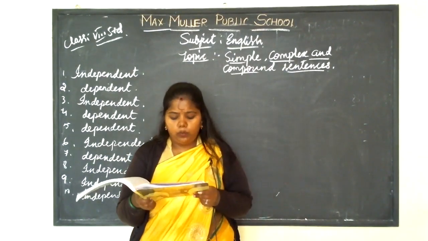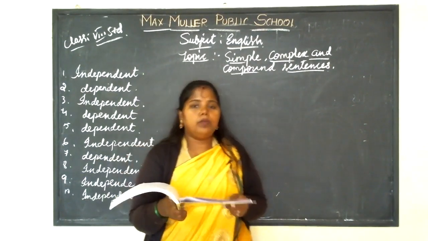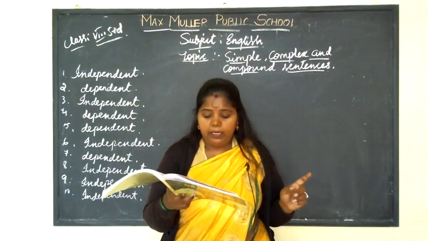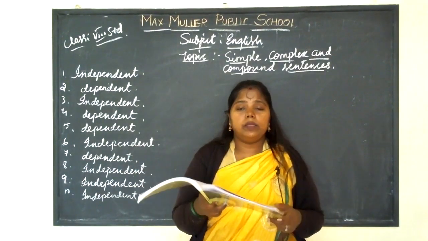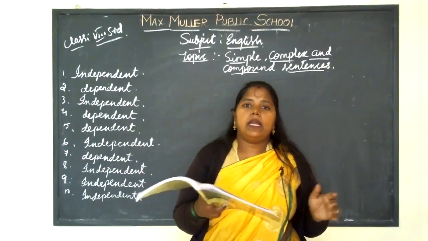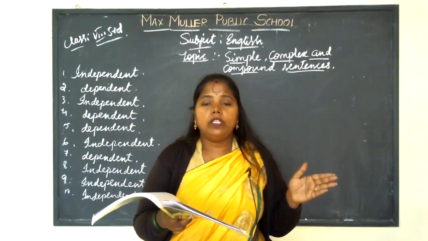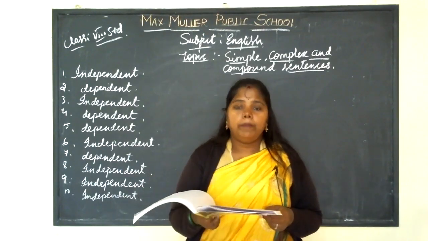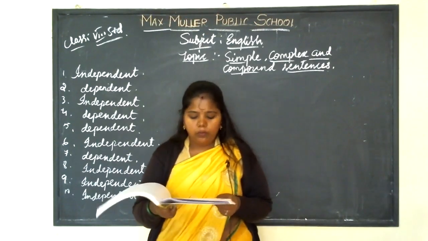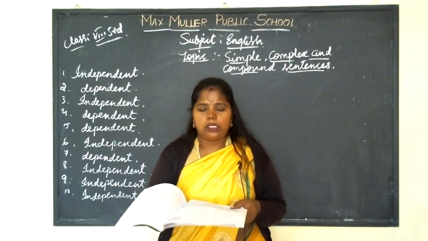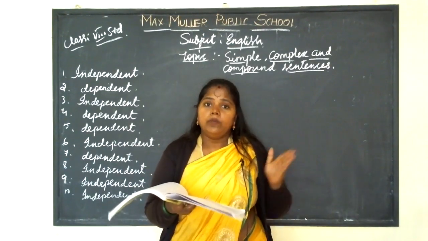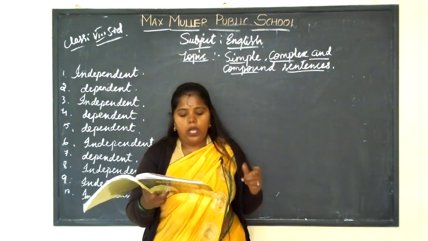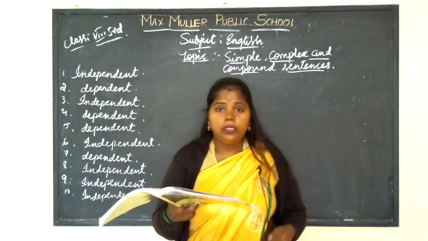A complex sentence has only one independent clause, called the principal clause, or main clause, and one or more subordinate clauses. These are the things we can call it. Here, one or more subordinate clauses.